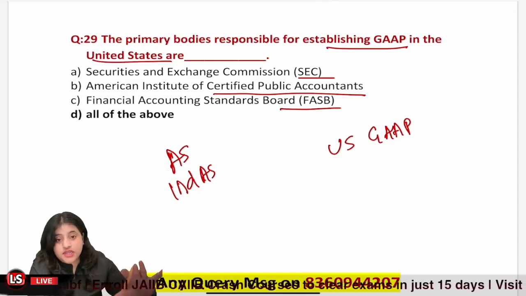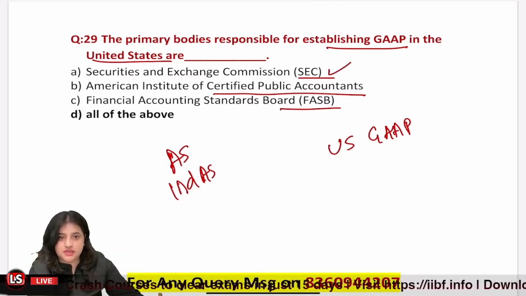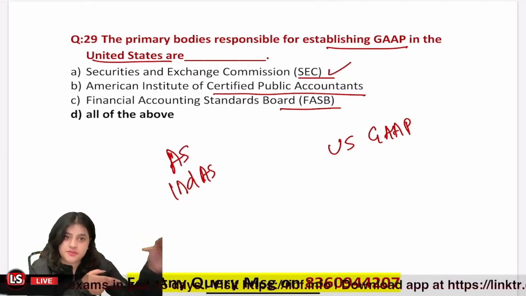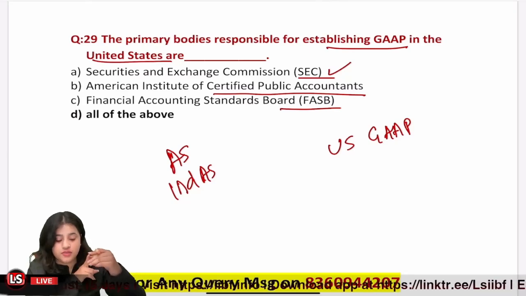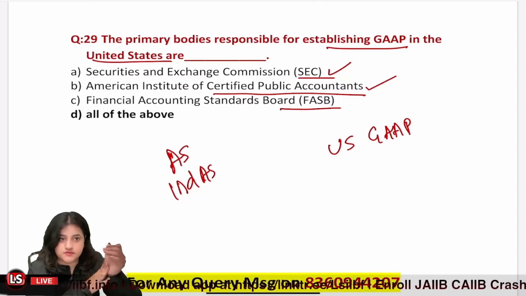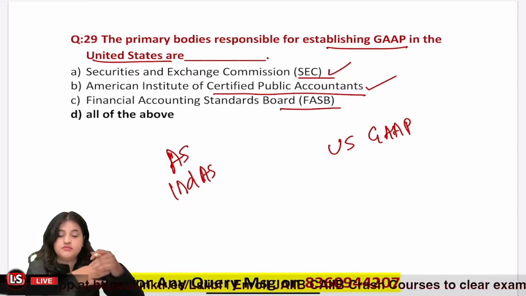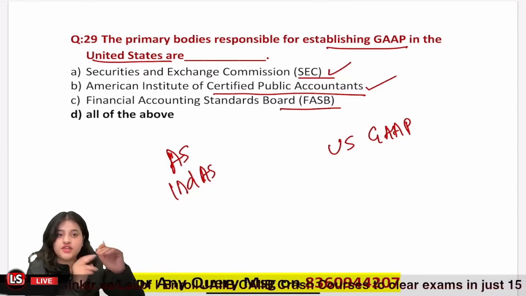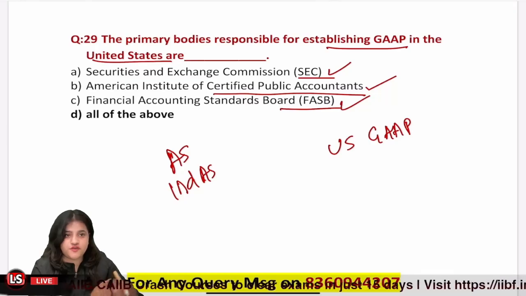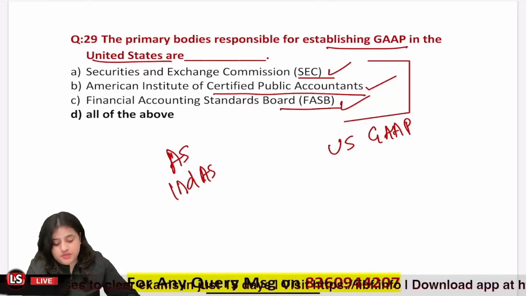Okay. So, like in India, we have the Securities and Exchange Board of India, they have the SEC. In India, we have the Institute of Chartered Accountants of India, they have CPAs. That is conducted by a body called the American Institute of Certified Public Accountants. They are like the chartered accountants we have here. Then in India, we have the Accounting Standards Board. In the United States, they have the Financial Accounting Standards Board, FASB. So the functions are kind of similar, just the names are different. So these are the three bodies that are responsible for establishing GAAP in the United States.